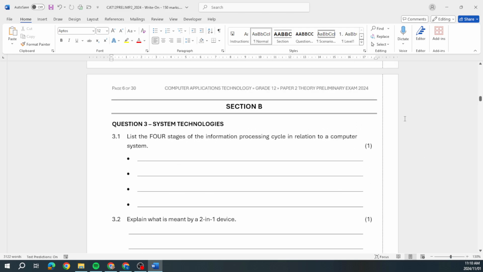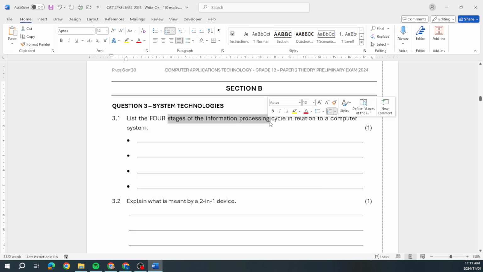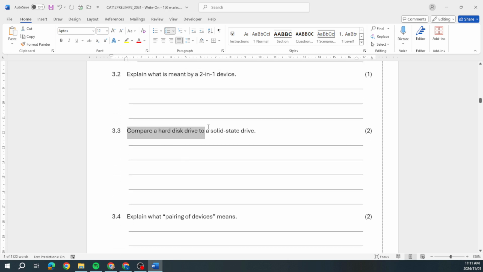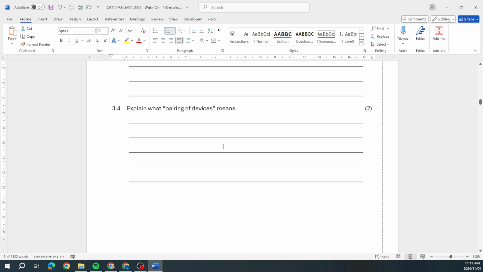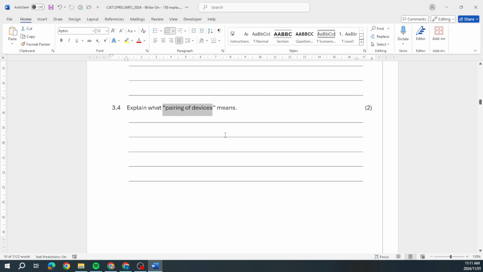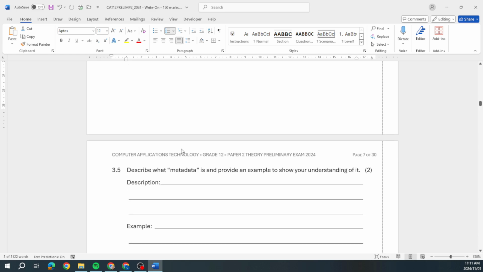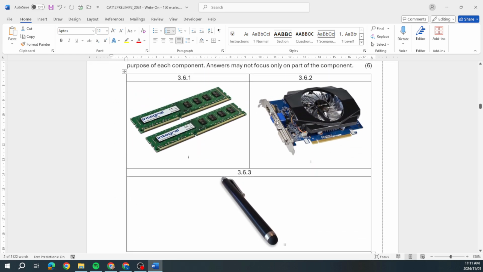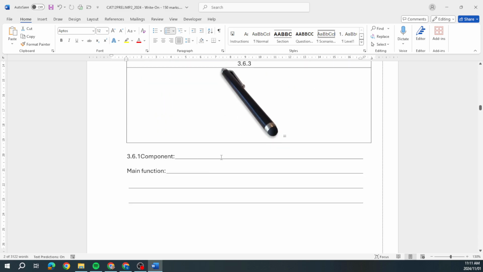Okay. So 4 stages of the information processing cycle. What is a 2-in-1 device? Difference between a hard disk drive and a solid state drive. What is meant by pairing devices? There, metadata. We heard that already. Look at that. Hardware. And what do they want? What's the name of that piece of hardware and what's its main function?